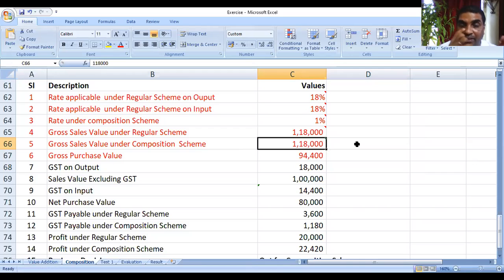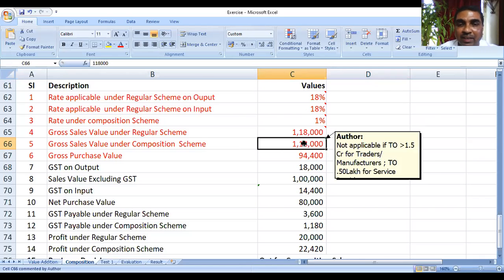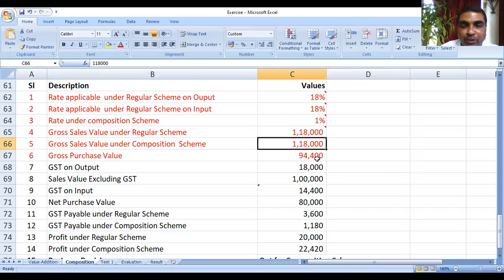In many cases you may find they are the same, but in some cases they may vary. The example I gave you earlier in the previous class, sometimes it may vary. Maybe under a regular scheme you may be selling it at 1,18,000, but under a composition scheme you might be selling it at 1,06,000 or 1 lakh rupees also you can sell it. Is it not? Then gross purchase value, that means input value, you have to take at what price you are purchasing. After this, you have to fill it manually.